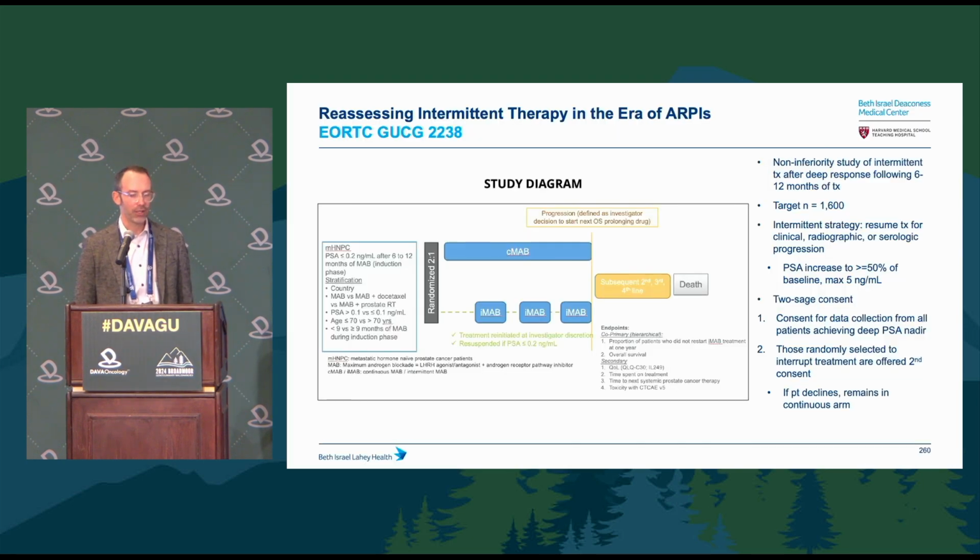And so I wanted to show two trials in progress, one from EORTC that's asking the question about intermittent therapy in the modern era, right? So the old SWOG trials were done with an ADT monotherapy. This is really being done with intensive therapy and looking at patients who have good initial responses. Do they need to maintain their therapy continuously, or could they interrupt that?